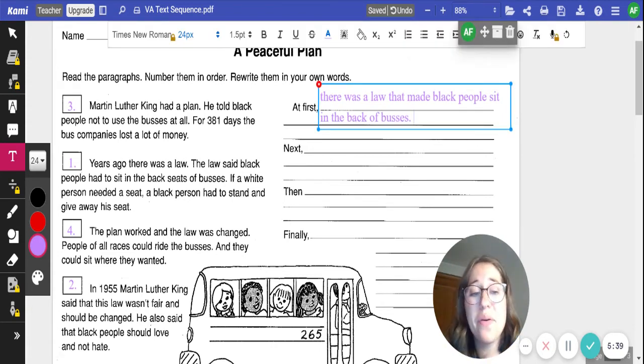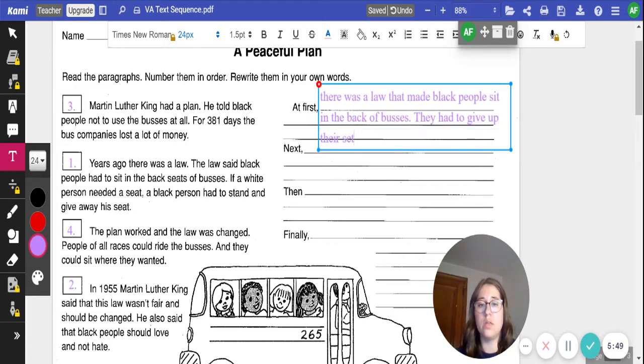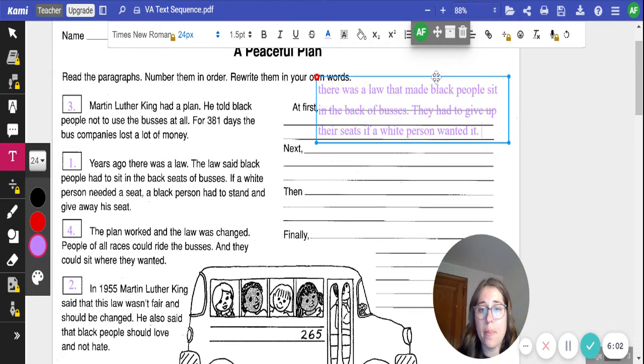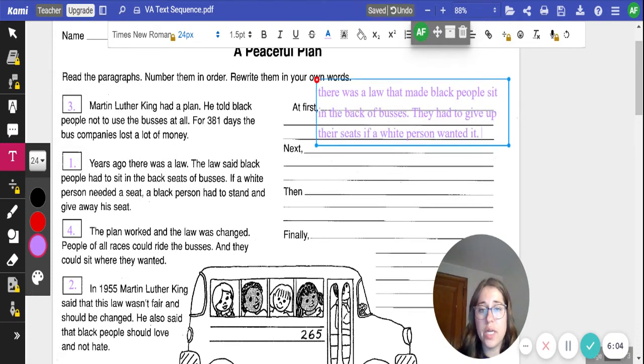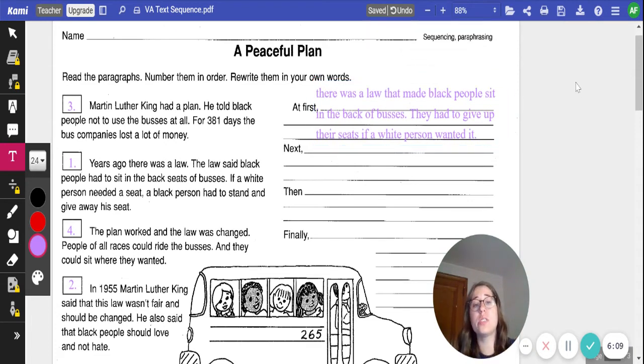You could also say they had to give up their seats to white people. That was kind of long, but go ahead and pause the video if you need to get it written down. First thing that happened was that there was a law that made Black people sit in the back of buses. They had to give up their seats if a white person wanted it. That's the first thing that happened.